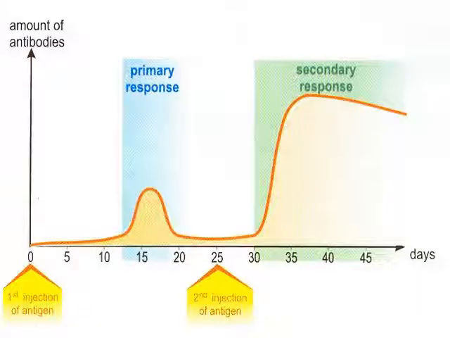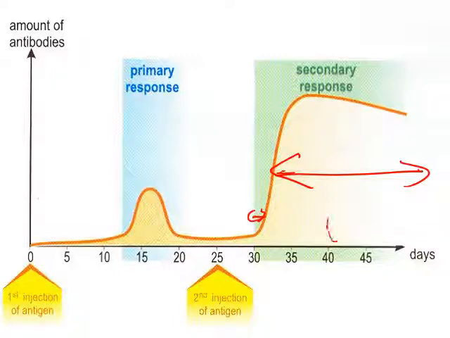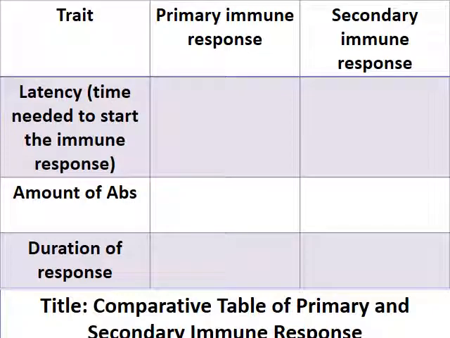So in this figure, the first injection, the primary response, has a low amount of antibody, short duration and long latency, while the secondary immune response has a long duration of protection, short latency period, and a high amount of antibodies.